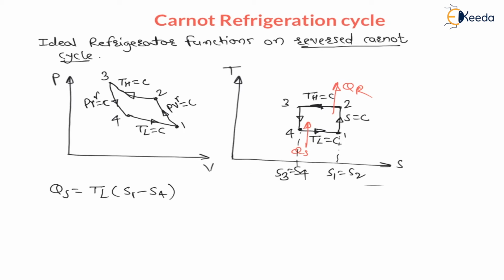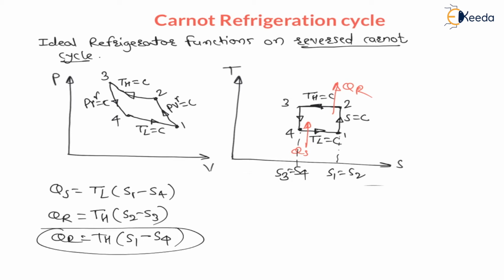Again, heat rejected is the area under the 2 to 3 process on the TS diagram, which is higher temperature into S2 minus S3. And since S2 is S1 and S3 is S4, I can write it like this also.